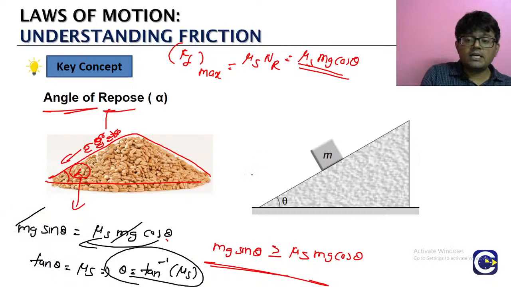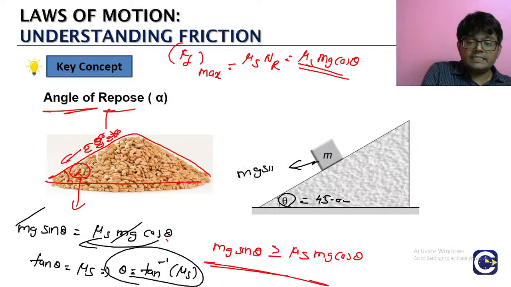What is the downward sliding force? Here theta is the angle of the inclined plane. Now we have taken theta as 45 point something. Then the downward force is mg sin theta.